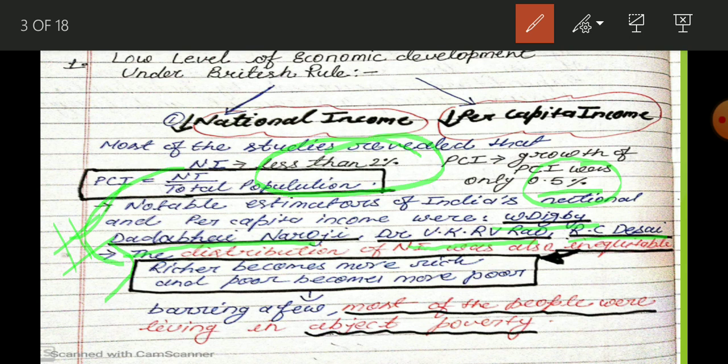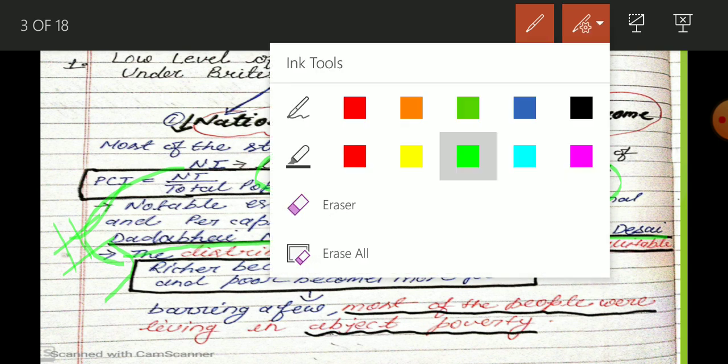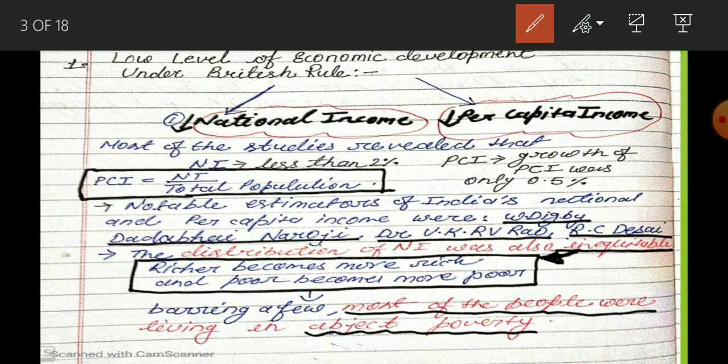Okay, so you have covered two important points. First, what is the NI growth at that time? 2%. And what is PCI, meaning per capita income? Only 0.5%. Okay, so it is a 1 mark question. And who had done the estimation of national income and per capita income? It was done by V.K.R.V. Rao, R.C. Desai, Dadabhai Naoroji, etc. Okay, now this is the one point about low level of economic development.